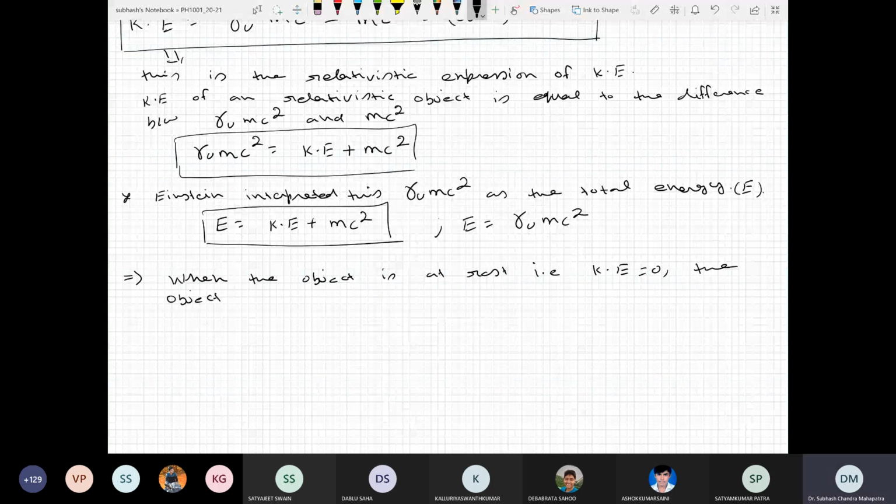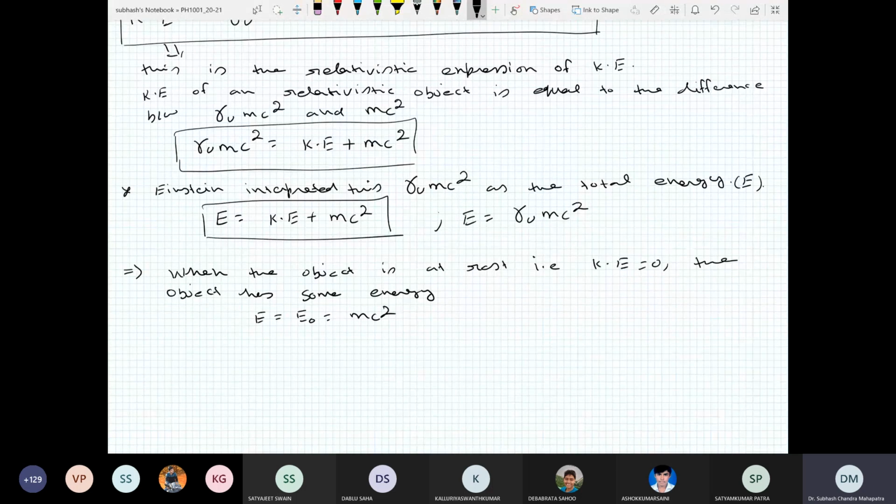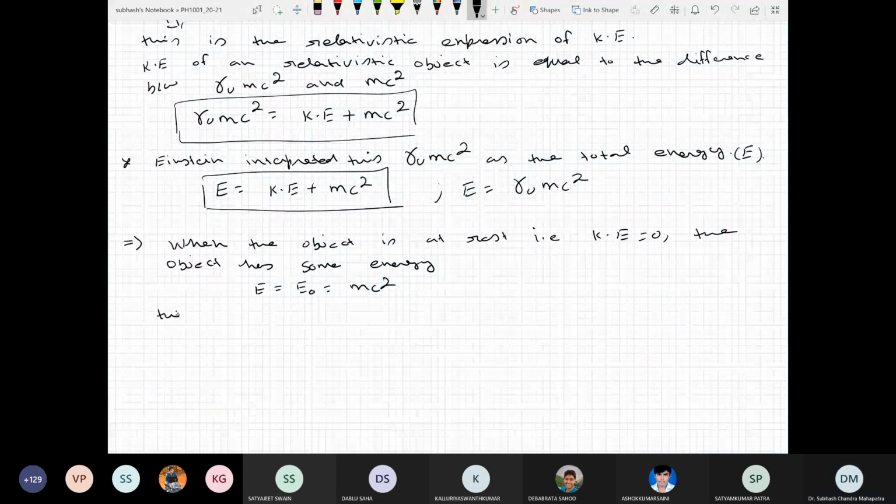For example, you right now at a stationary position, though the kinetic energy of you is zero, you still have some energy. That energy becomes E is equal to E naught is equal to mc square. Okay, this energy E naught is equal to mc square is called rest energy, the rest mass energy of the object.